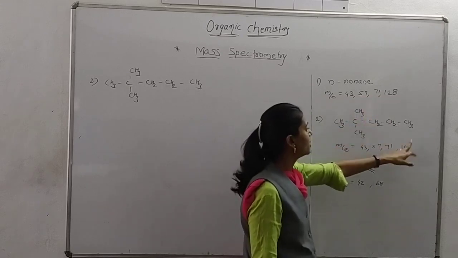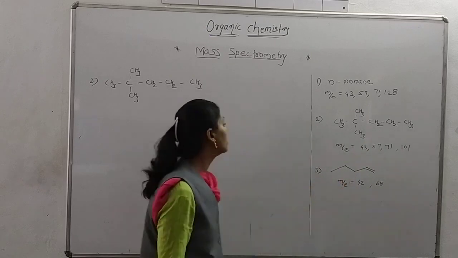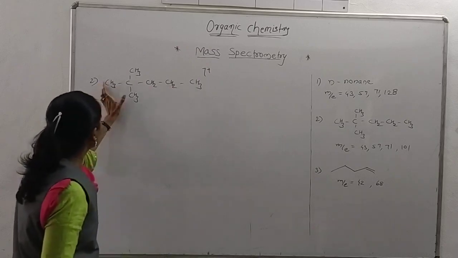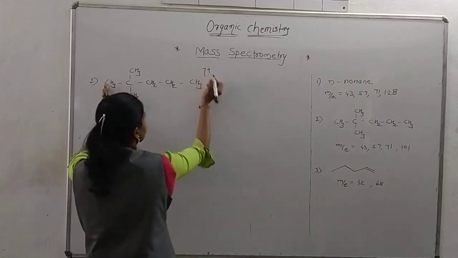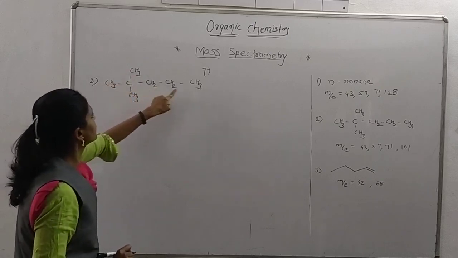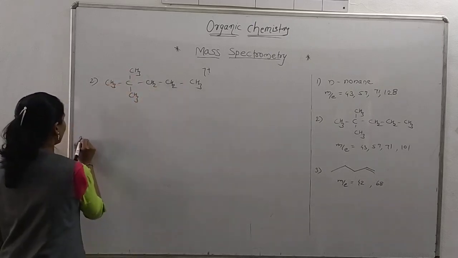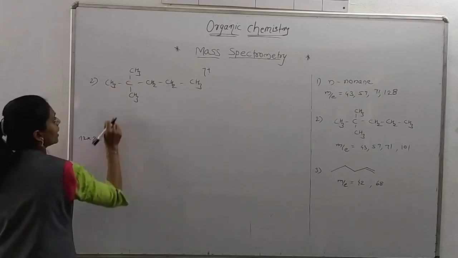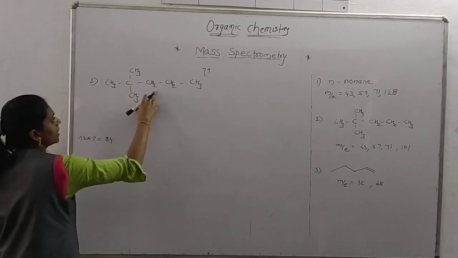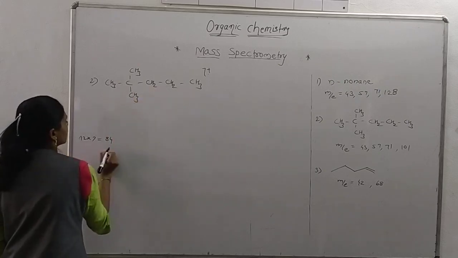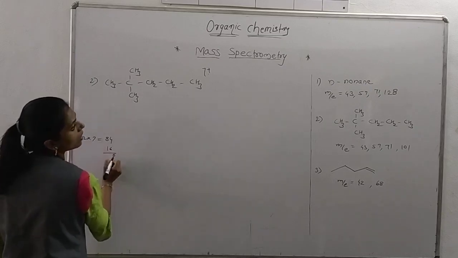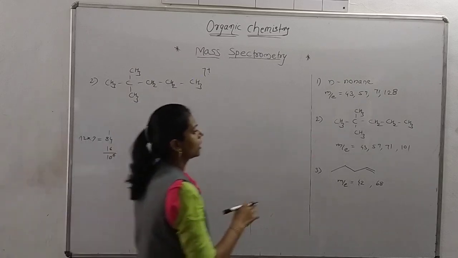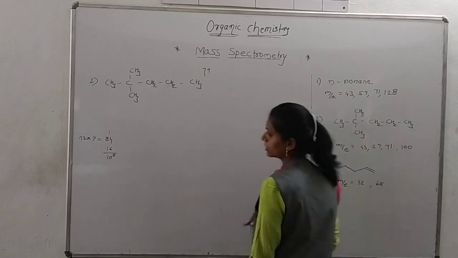One value is different here, 128 there and here 101. I think it's the molecular ion value. I am counting here as I am writing directly. It's a molecular ion, 1, 2, 3, 4, 5, 6, 7, 7 carbon atoms, that means 12 into 7, 84. And how many hydrogens are there? 9, 10, 11, 12, 13, 14, 15, 16. Something is wrong. I think I am making a mistake.